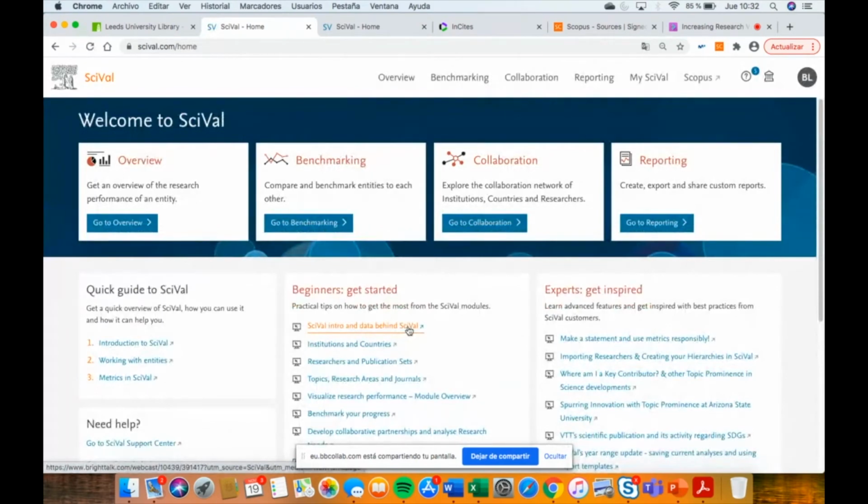Okay, this is Ceibal. The main modules in Ceibal are three: overview, benchmarking, and collaboration. There are others, but at the moment the university just has the three main ones. In the overview, you can analyze in Ceibal. This is a very brief approach, because we have a session just focused on Ceibal.